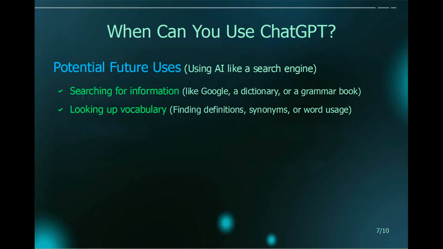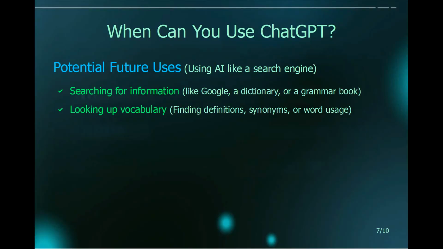Another way that ChatGPT can help us with information is when we need to look up vocabulary that we don't know. ChatGPT is actually very good with language. Thus, one way of using it is to ask for definitions or synonyms of words that we don't understand.